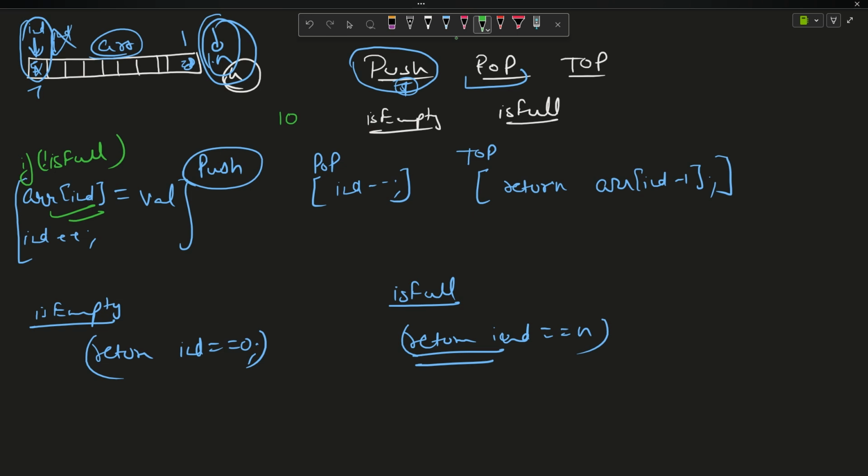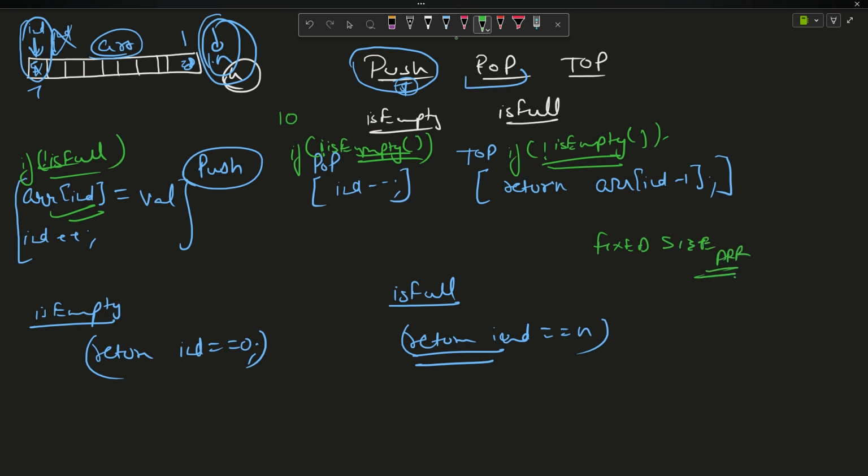Similarly for the pop, if the stack is already empty, you cannot remove anything. So if is empty is not true, that is, the stack has some elements, only then do the pop operation. Same for the top operation; otherwise it will give a segmentation fault, right? Some simple things you have to notice. I am sure that DSA is not that difficult for you right now. So this is the basic implementation of push, pop, top, is empty, is full, for a fixed size array.